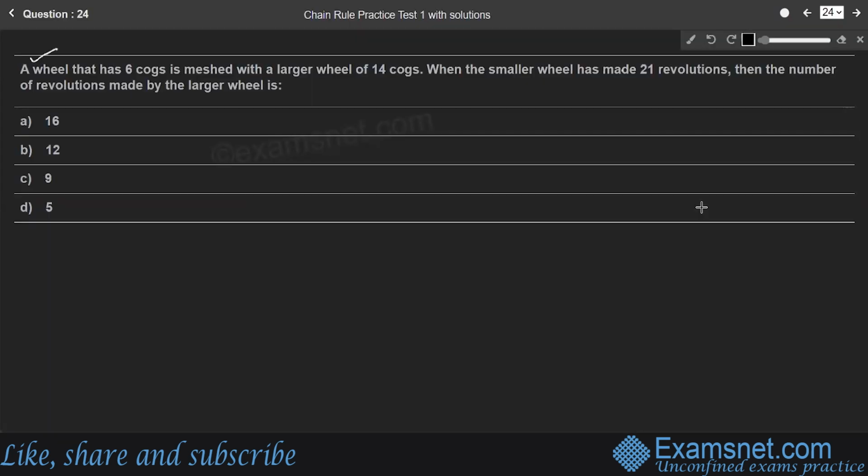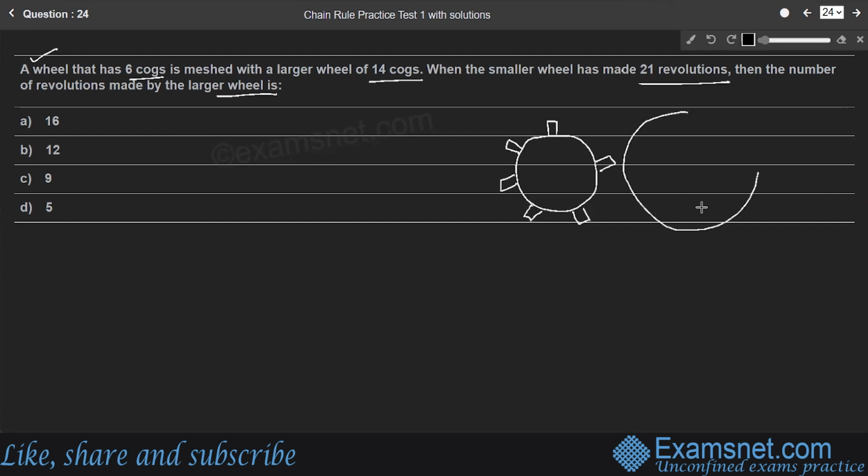Question 24. A wheel that has 6 cogs is meshed with a larger wheel of 14 cogs. When the smaller wheel has made 21 revolutions, then the number of revolutions made by the larger wheel is. So students, let us consider a smaller wheel which has 6 cogs. A cog is nothing but a tooth on a wheel, right? So we'll consider 6 cogs: 1, 2, 3, 4, 5 and 6. The smaller wheel has 6 cogs. It is meshed with a larger wheel of 14 cogs.